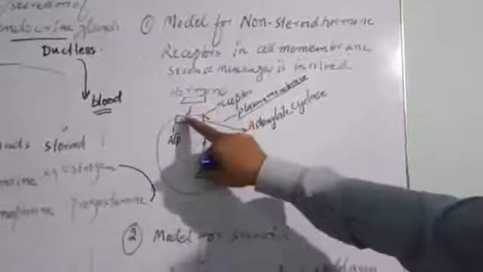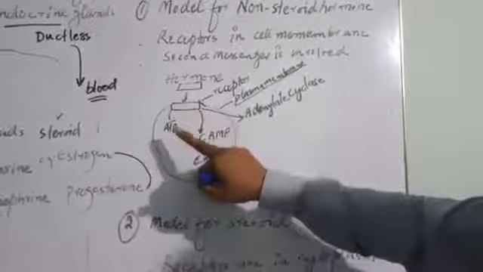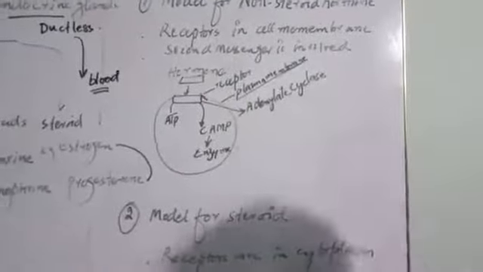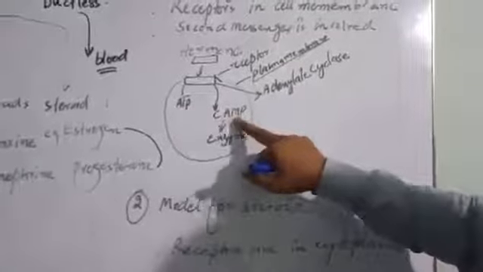When the hormone attaches to the receptors, there is an enzyme called adenylate cyclase. This enzyme converts ATP into cyclic AMP.